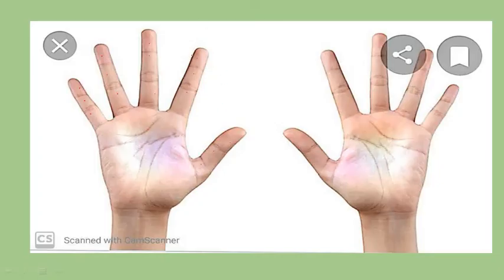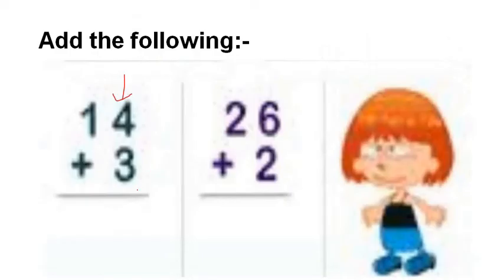Our sum is 4 plus 3. So 1, 2, 3 and 4. Stop at 4. 1, 2, 3. Now count all those fingertips together. 1, 2, 3, 4, 5, 6 and 7. Hence we get number 7. Let's write it here. 7.